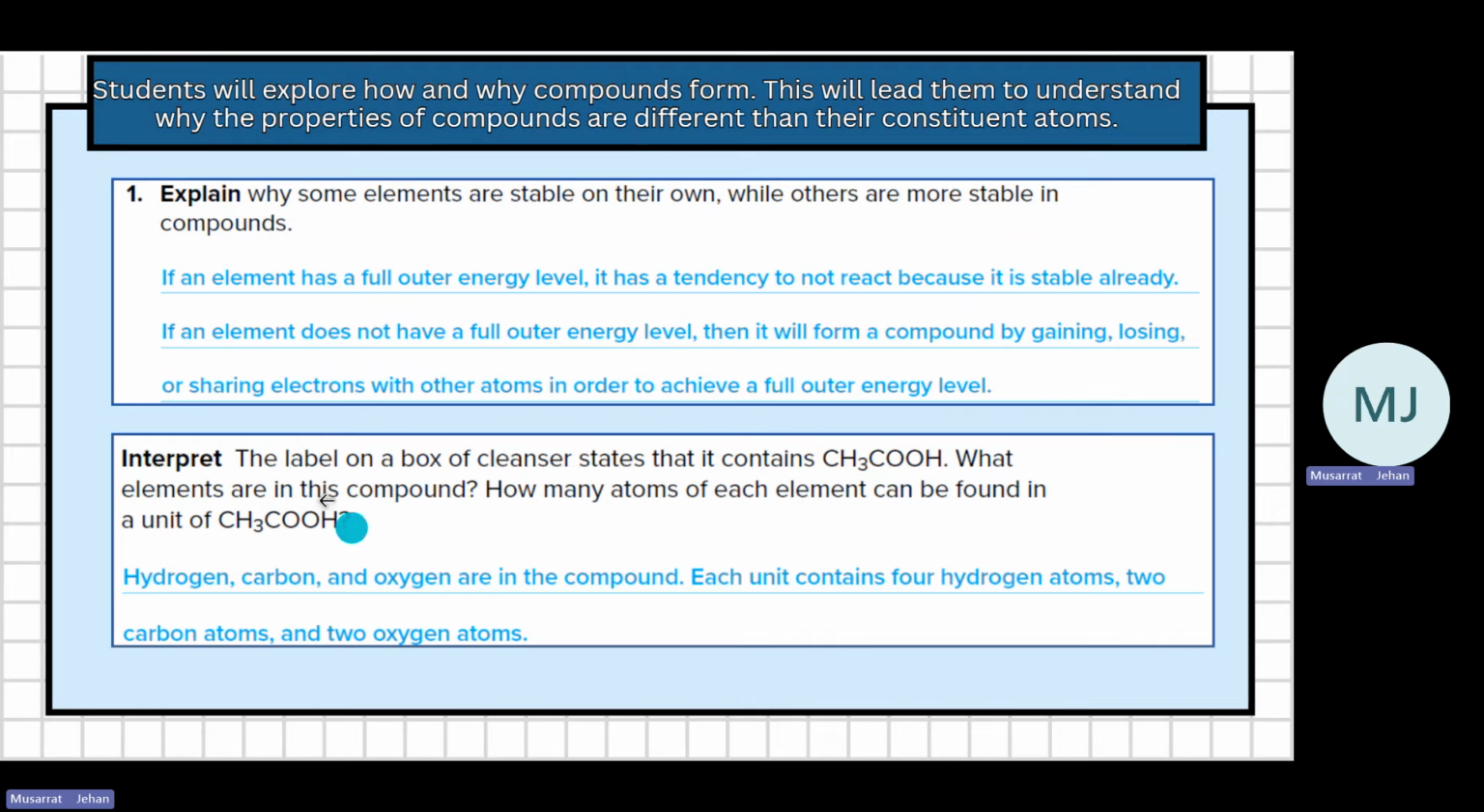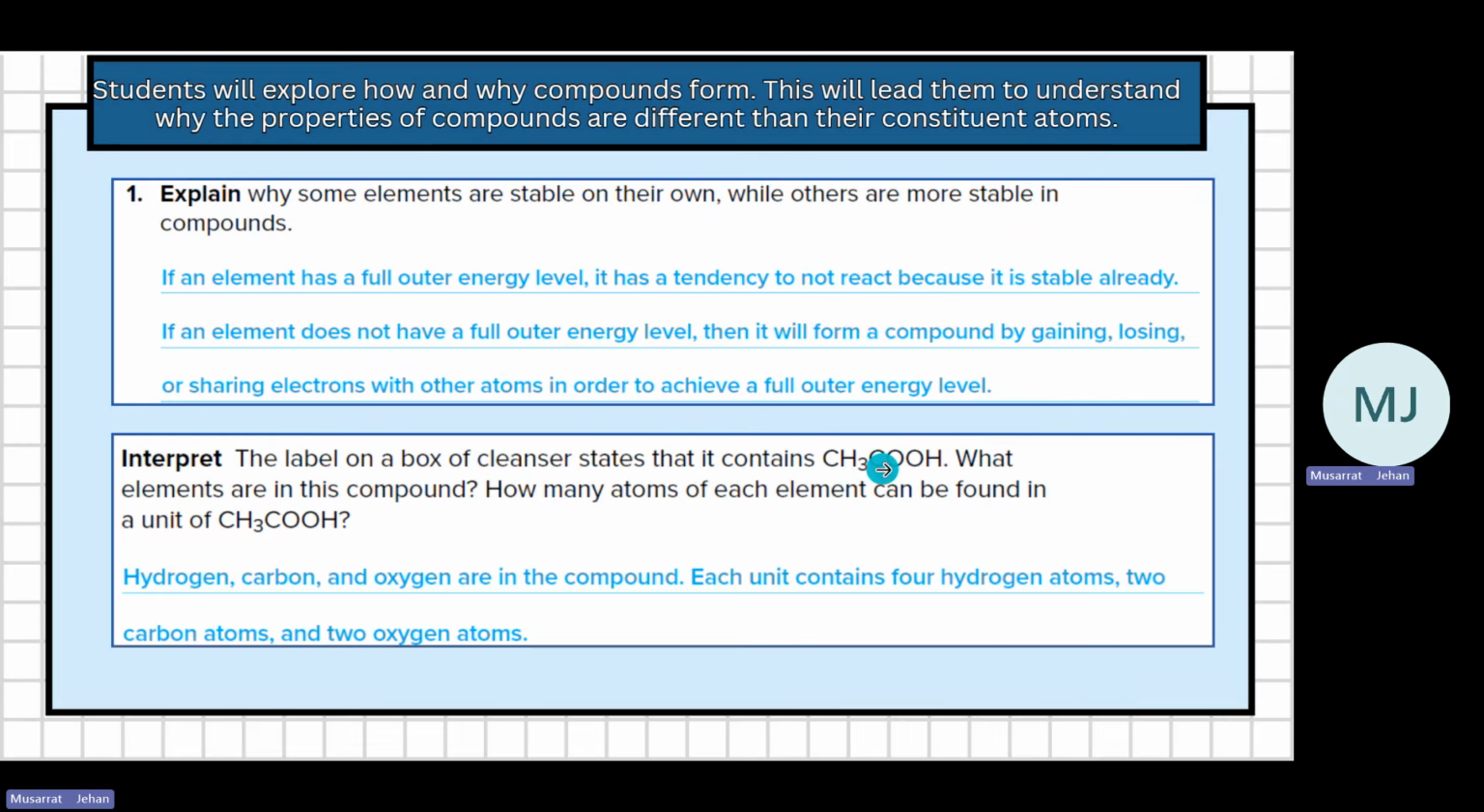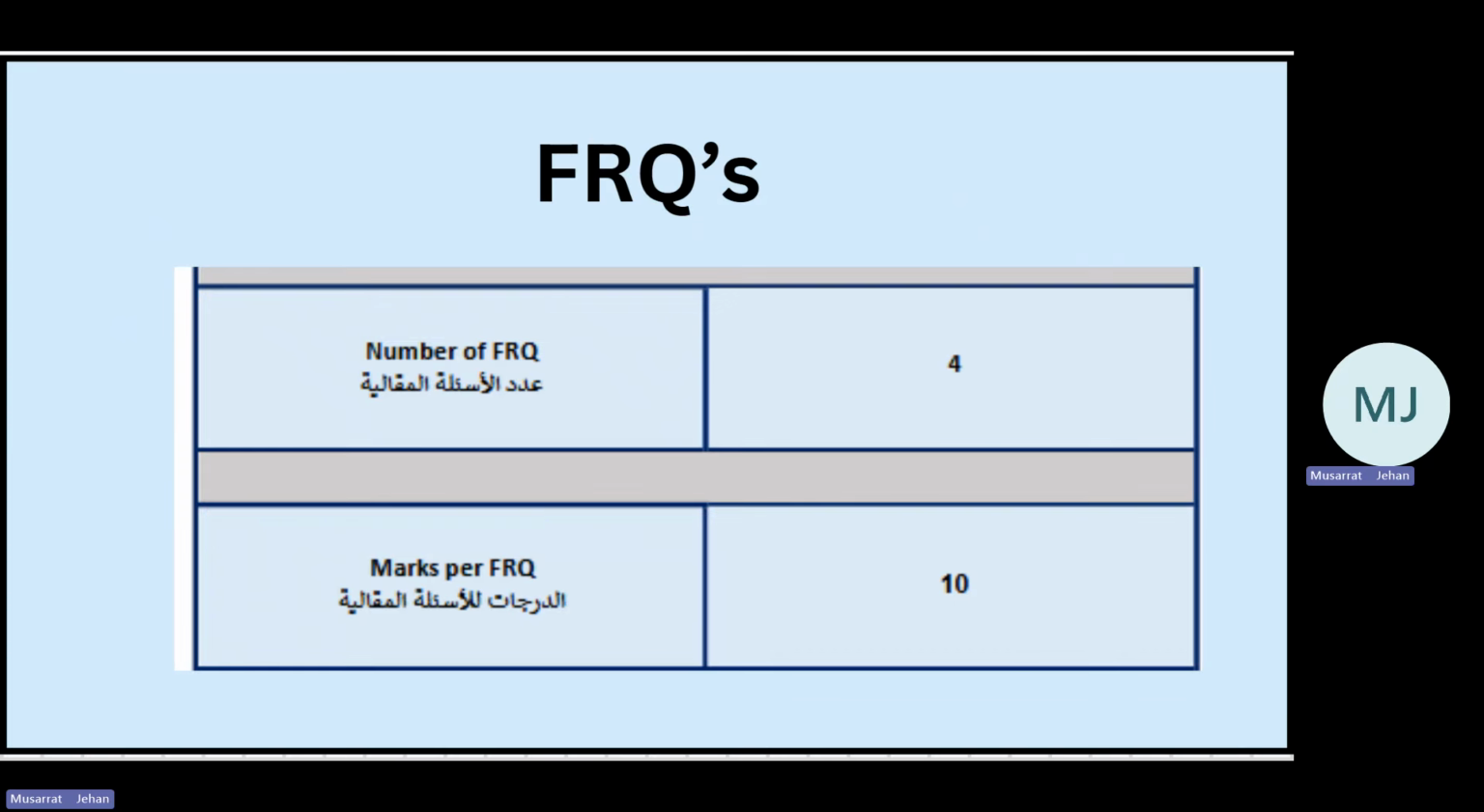The label on a box of cleanser states that it contains CH3COH. What elements are there? There is C, carbon. There is H, hydrogen. There is another C, carbon, O, oxygen, and H. How many atoms of each element? So if you can count, how many atoms of carbon? 1 and 1, so 2 atoms of carbon. How many hydrogen? 3 and 1, so 4. Oxygen, 1. You can count the number of letters. That means that many atoms are present.